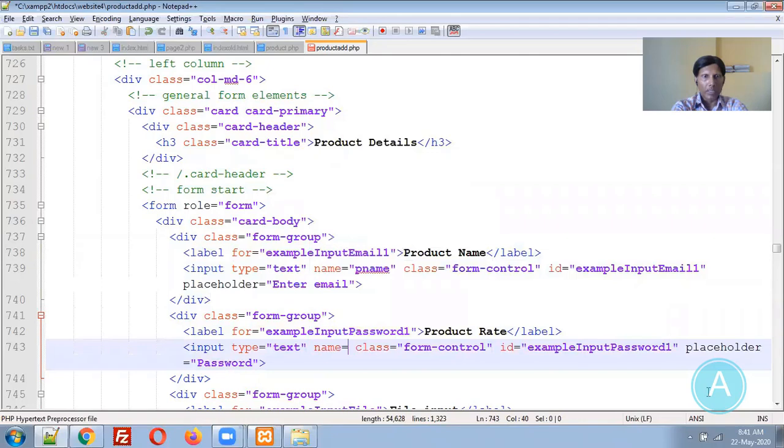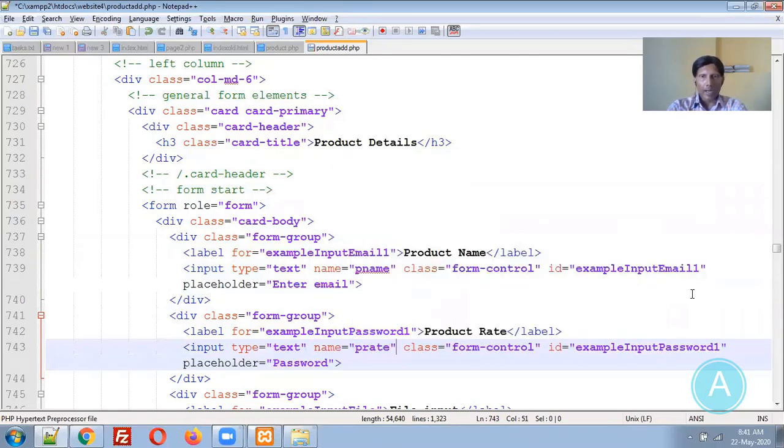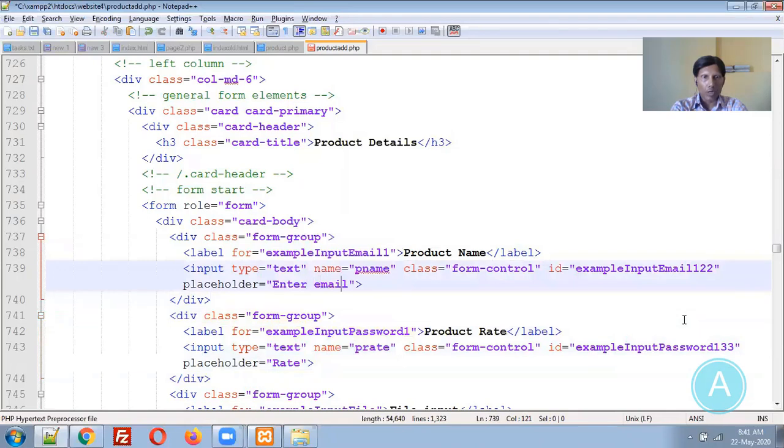Here the name is p rate, and I don't want to validate using this particular ID, so I am changing this value. So validation will not work. Placeholder rate, placeholder name.